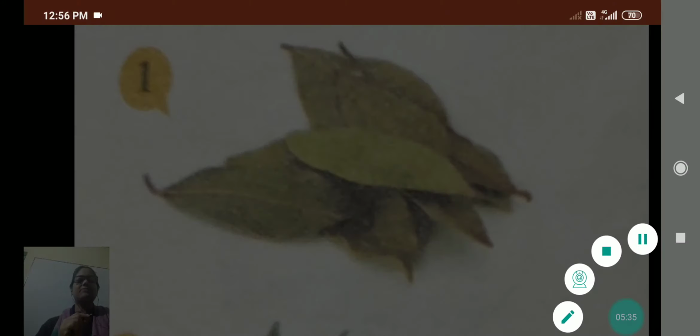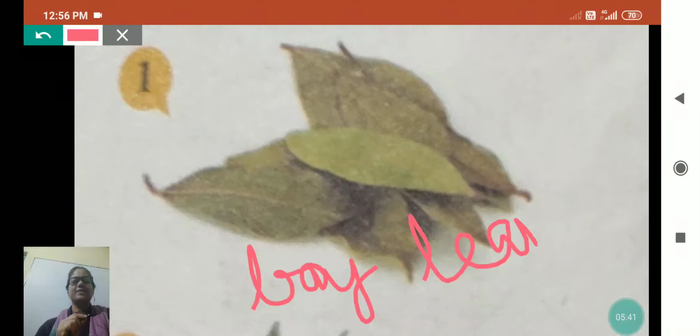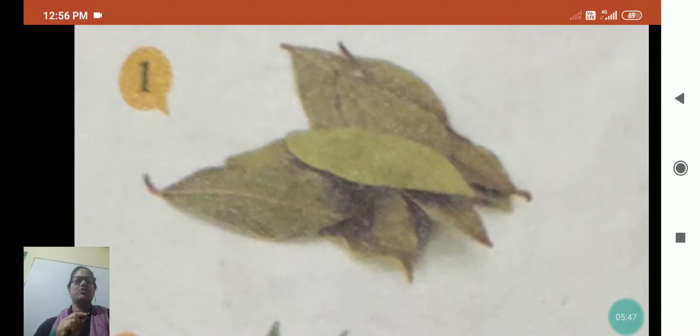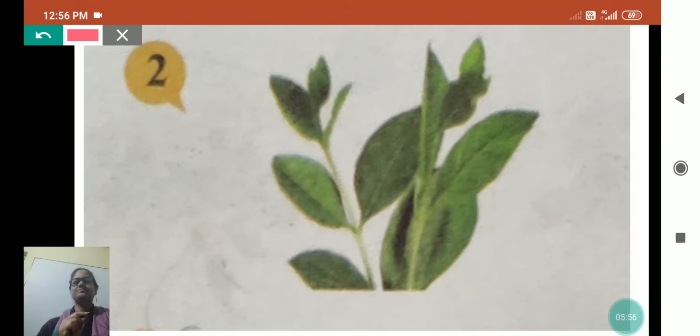And see, these are bay leaves. What are bay leaves? These bay leaves are used as spices. Okay, we put them in vegetables or when we make some non-veg thing, for fragrance. These are the leaves of henna, mehndi leaves. Okay, these are mehndi leaves.